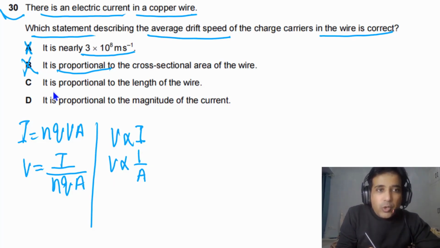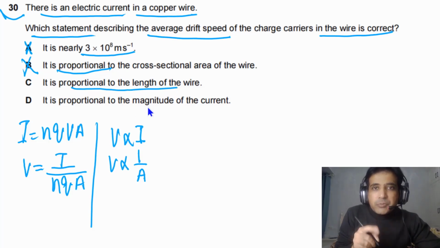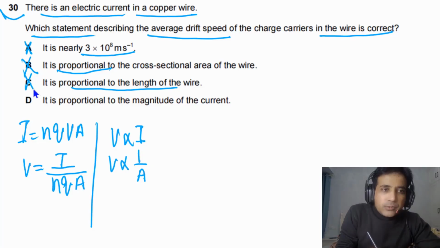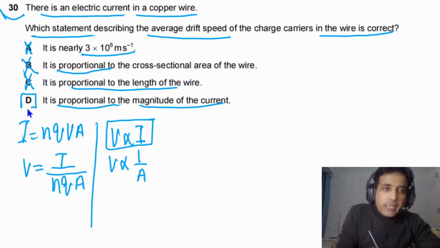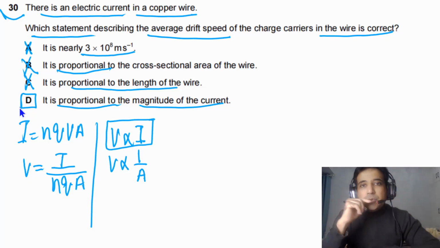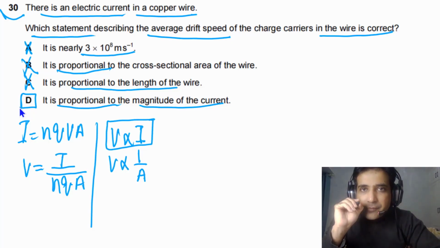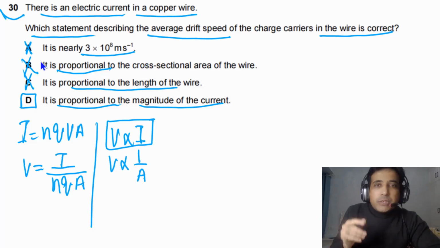If we go to option C, it is proportional to the length of the wire. No, it is not proportional to the length of the wire, so this is also not possible. If we go to the next one, it is proportional to the magnitude of current. So this is our answer for this problem. This is how you can approach it. You need to understand that average drift velocity is very, very small. It can be 1 meter per second, even smaller than that. So it cannot be a very big number, and that's the reason option A is not possible.